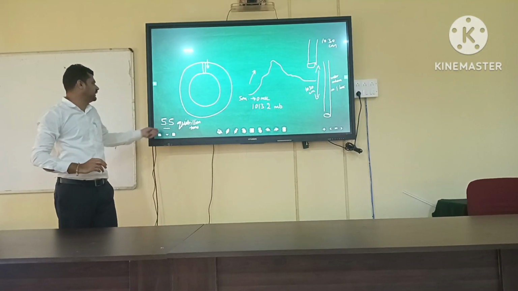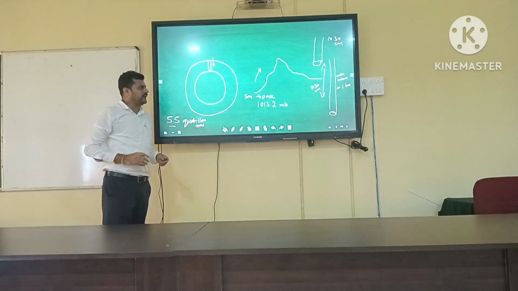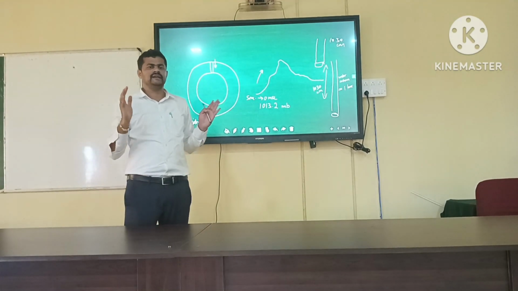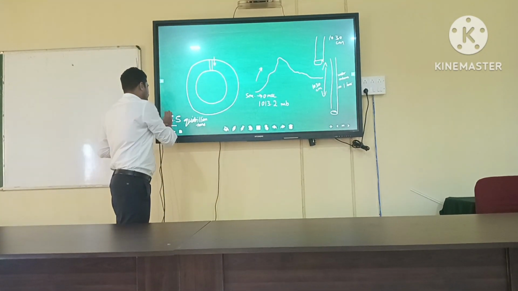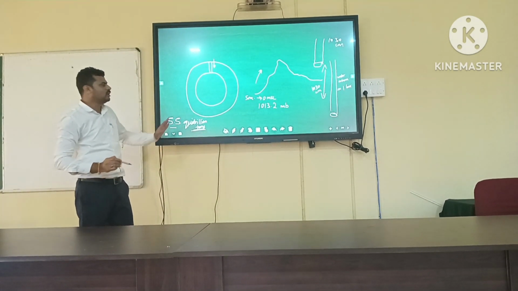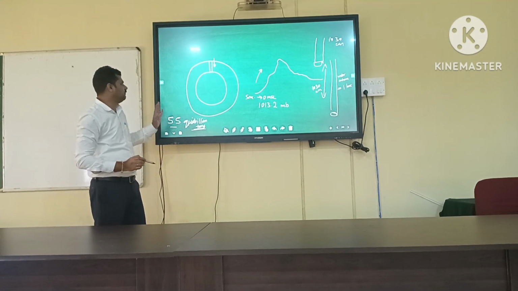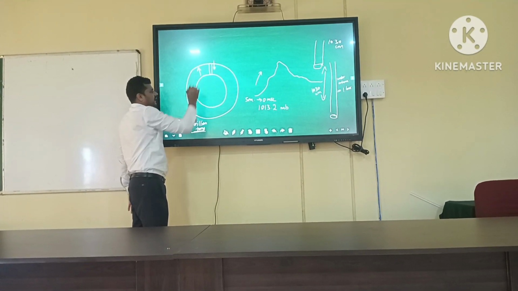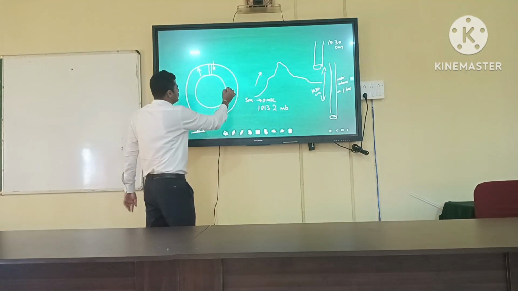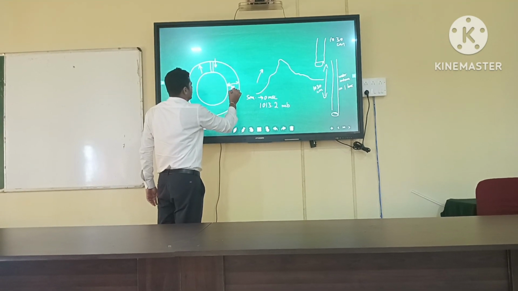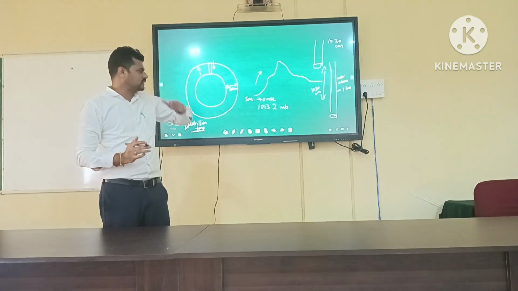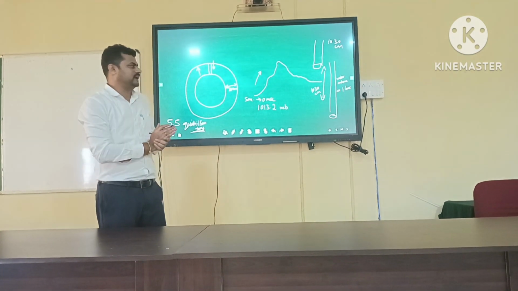I already told you the Earth is surrounded by an air mass, and the weight of the total air mass is 5.5 quadrillion tons. Of that, 90% of the weight is confined to a small region. It means the maximum density of the air is within 20 km from the Earth's surface. Within 20 km of height from the surface of the Earth, 90% of the air mass is accumulated.